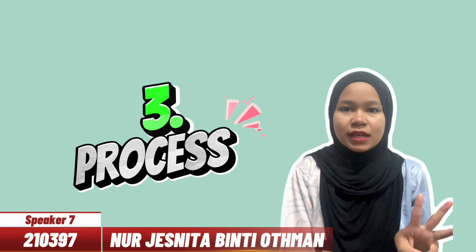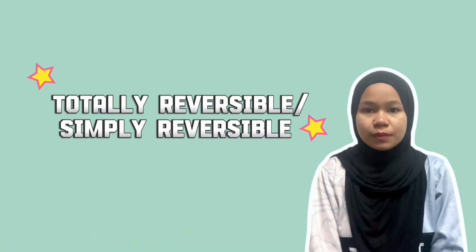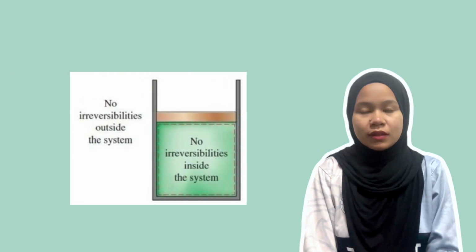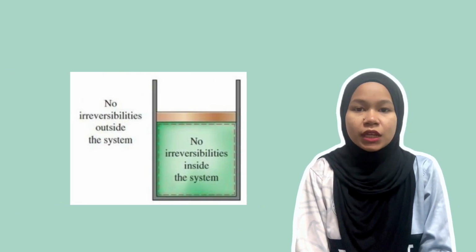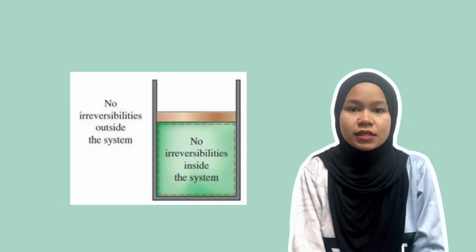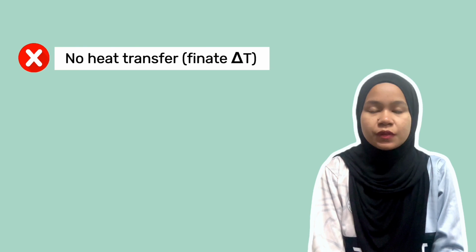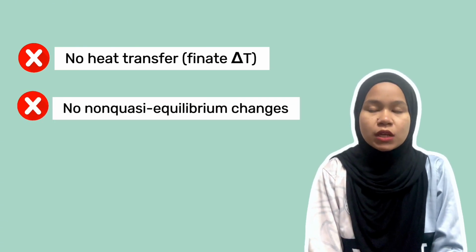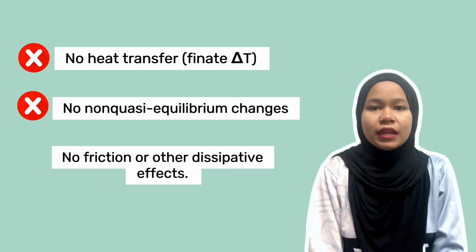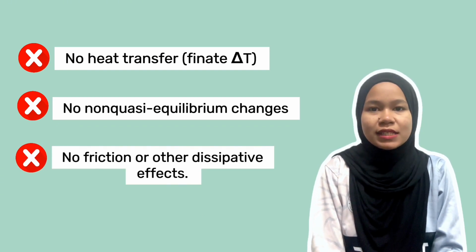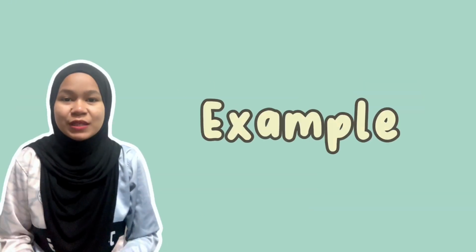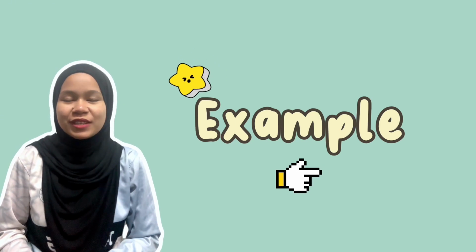The third process is called totally reversible, or simply reversible, because it involves no irreversibilities within the system or its surroundings. A totally reversible process involves no heat transfer through a finite temperature difference, no non-quasi-equilibrium changes, and no friction or other dissipative effects. So, let's see the example together.